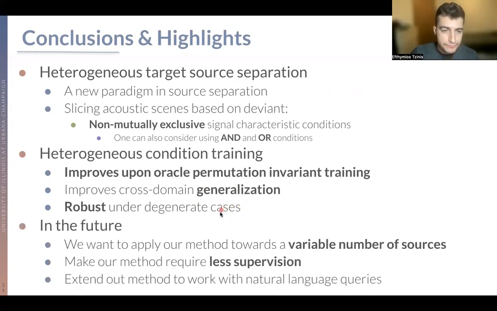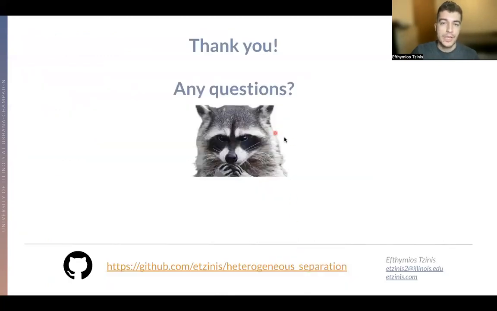sampling prior. In the future, we would like to apply our method towards a variable number of sources, pair our method with less supervised approaches, and extend our heterogeneous training to other kinds of queries, which might include natural language queries. I would like to thank you so much for attending this talk.